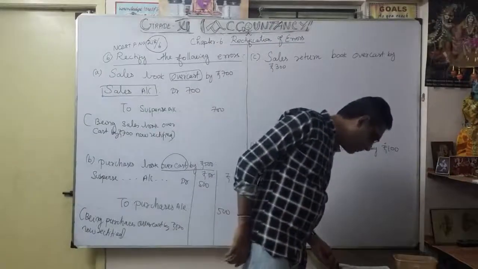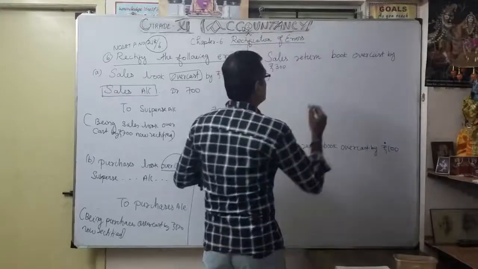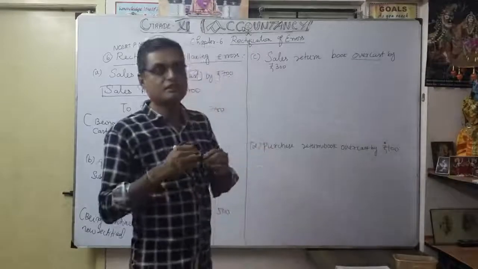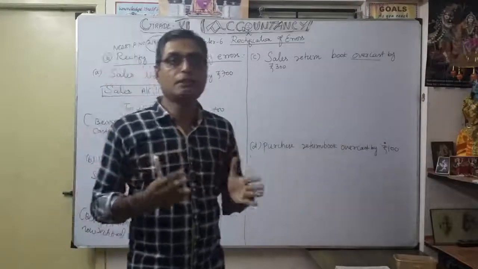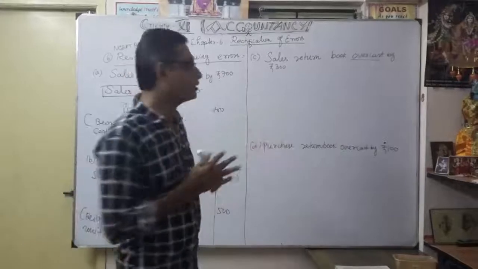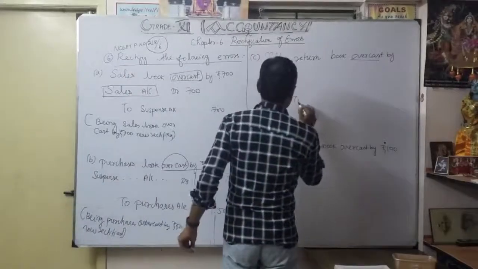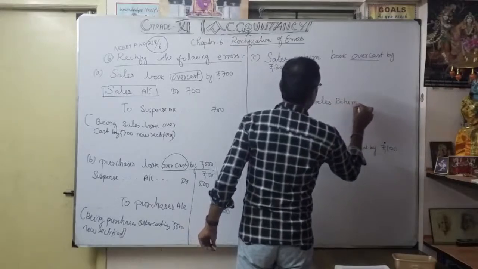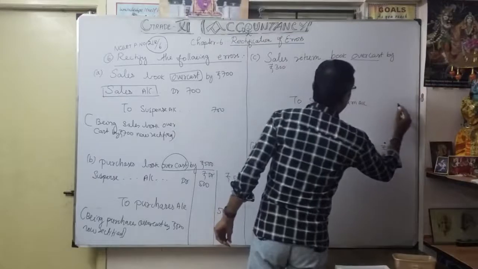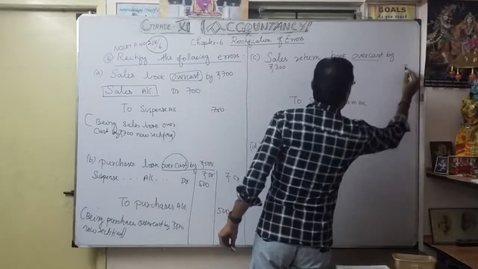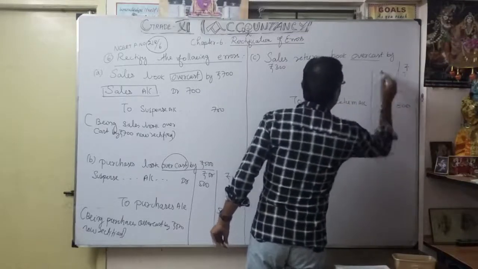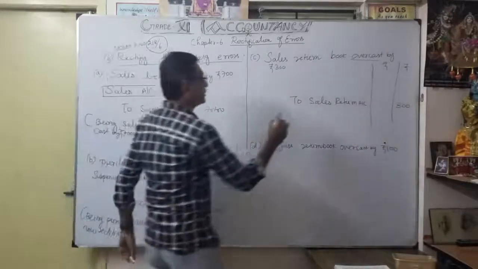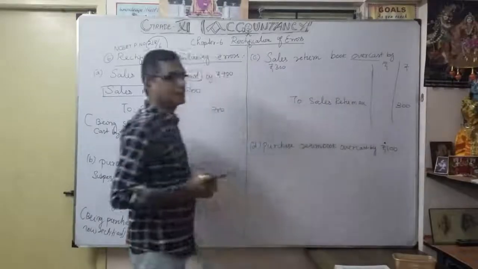What is the third one? Sales return book overcast. Usually sales return goes on the debit side. Now, because of the overcast, I credit sales return account by 300.